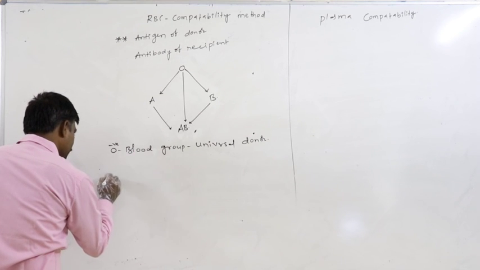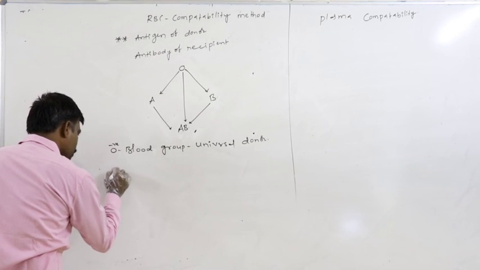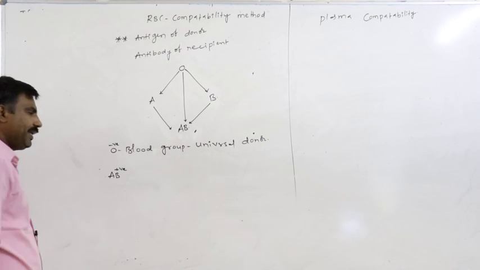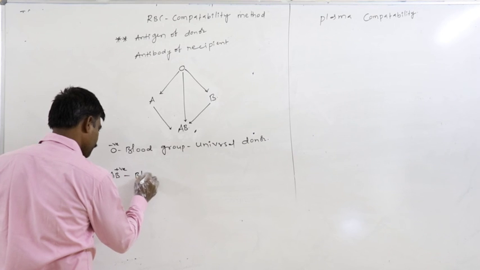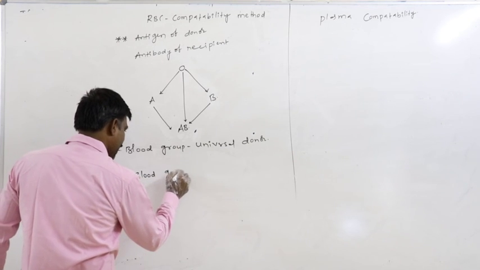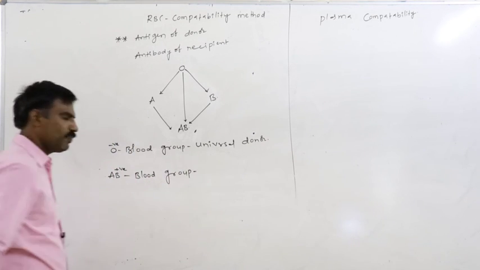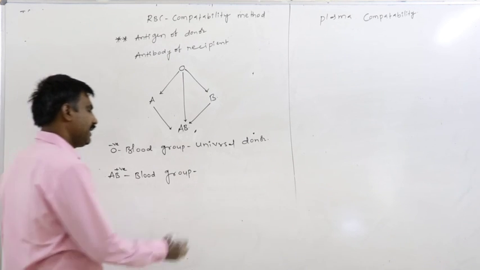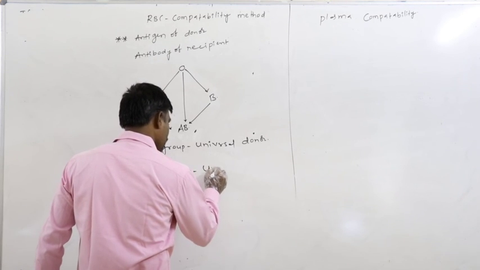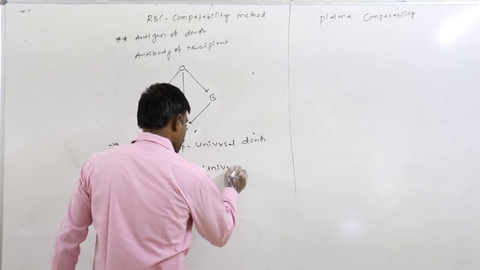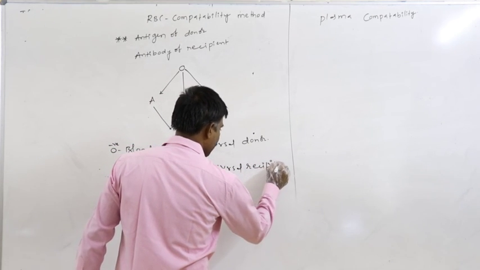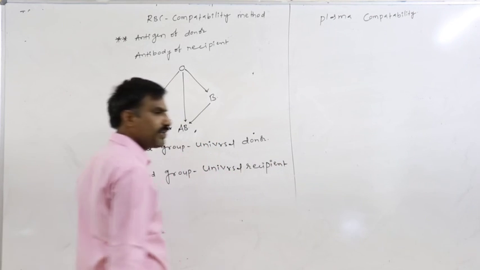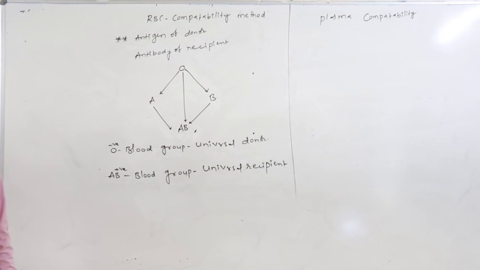Definitely, AB positive blood grouped person is commonly called the universal recipient or universal acceptor.